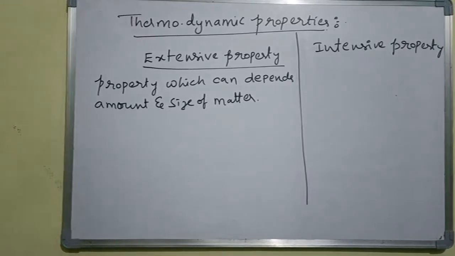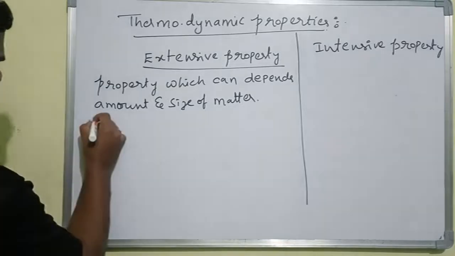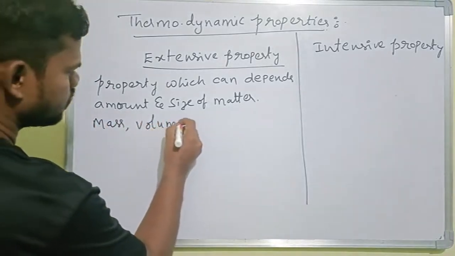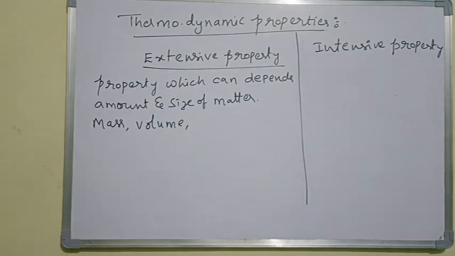Right. So what we have to take as examples regarding this are mass and volume, right?